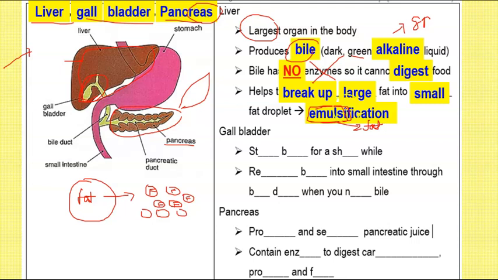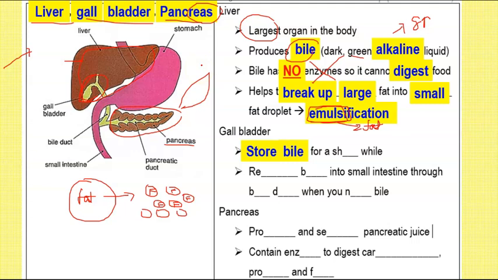Okay, so the next organ that we'll be talking about is the gallbladder. Now the gallbladder, your liver is the one that produces bile. After it produces bile, the bile must go somewhere, right? The bile doesn't stay in the liver. So the bile actually goes to the gallbladder. The gallbladder is the refrigerator for the bile.